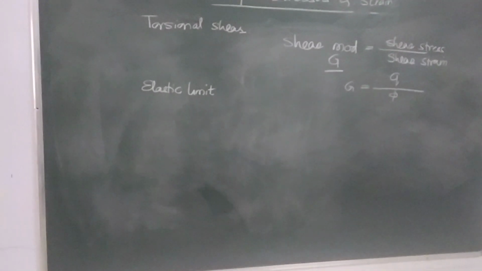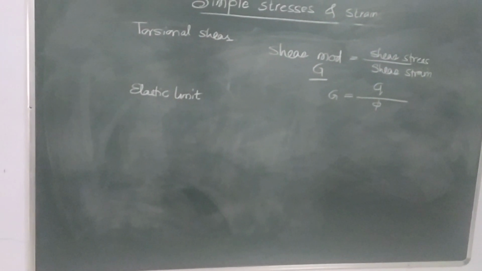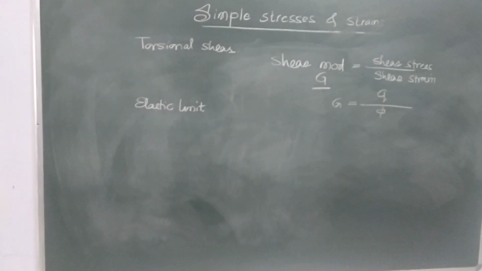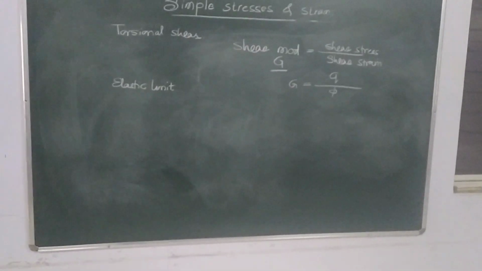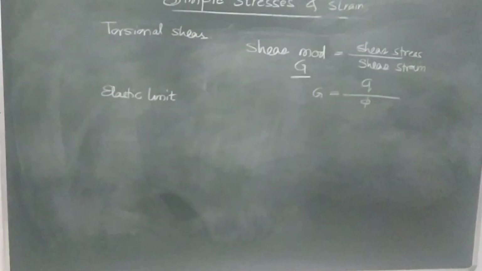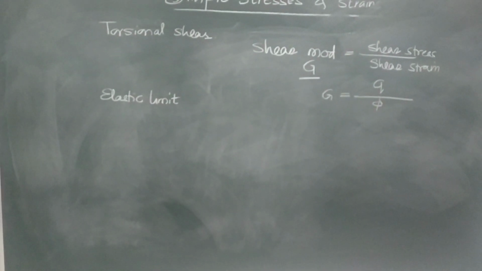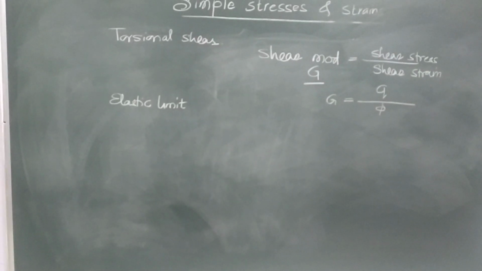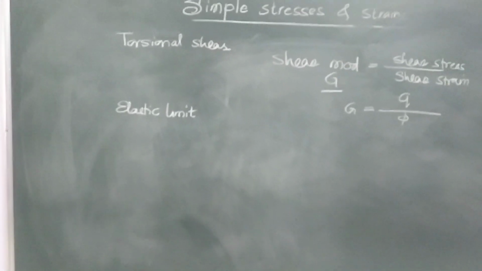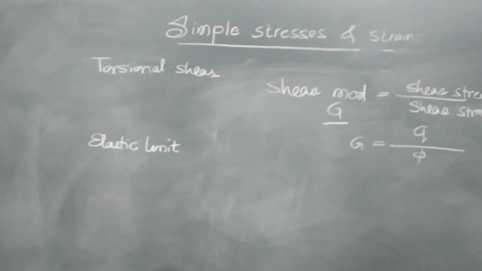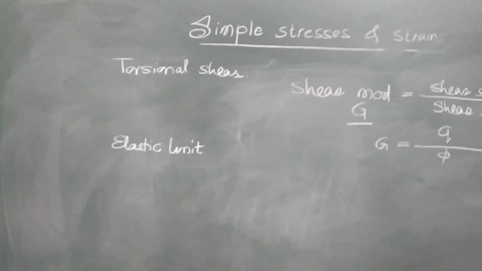So, the value till which the material regains its original shape is known as elastic limit. So, within elastic limit, stress is directly proportional to strain. That means when applied stress is more or induced stress is more, the strain is more, and vice versa.